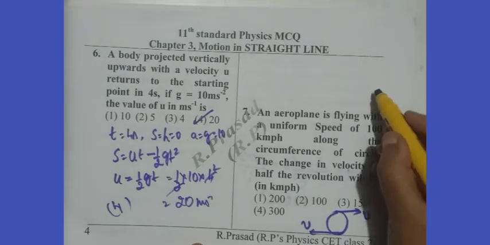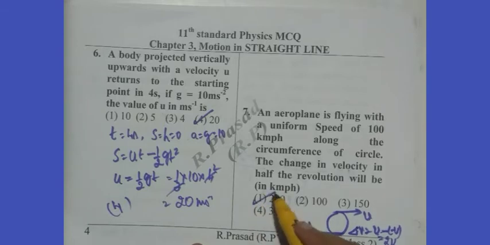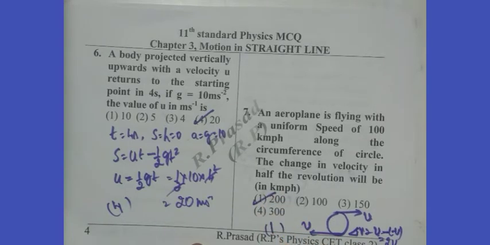Change in velocity, you remember velocity is a vector. Change in velocity delta v is v minus of minus v because directions are opposite. Therefore, v plus v, 2v. 2 into 100 is 200. Option 1 is correct.